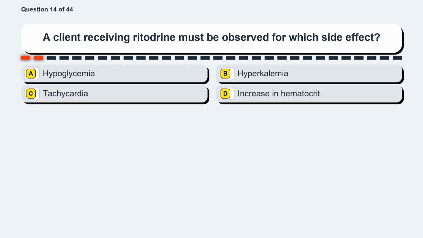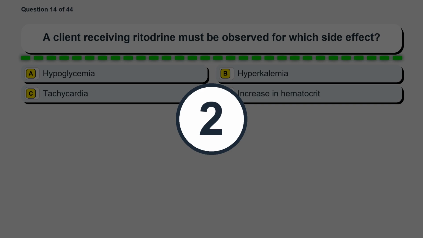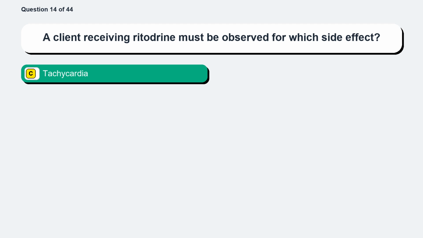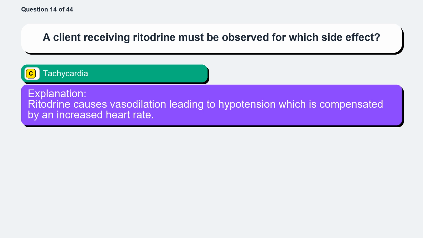Question 14. A client receiving Retidrine must be observed for which side effect? Option A, hypoglycemia. Option B, hyperkalemia. Option C, tachycardia. Option D, increase in hematocrit. The correct answer is option C, tachycardia. Retidrine causes vasodilation leading to hypotension, which is compensated by an increased heart rate.